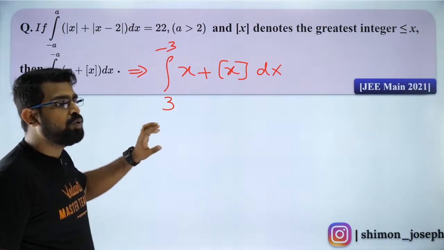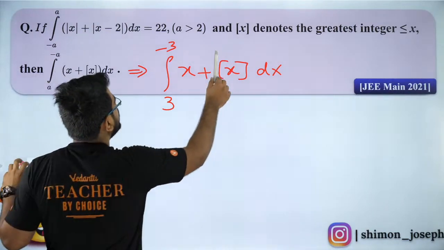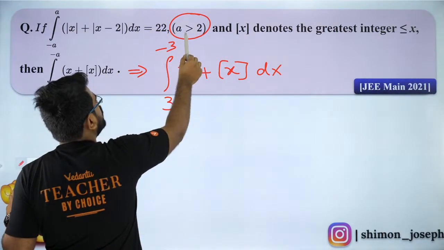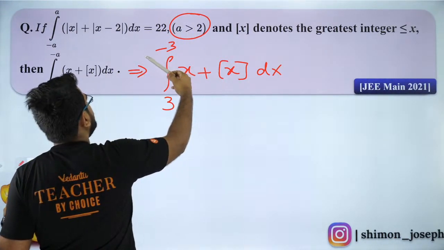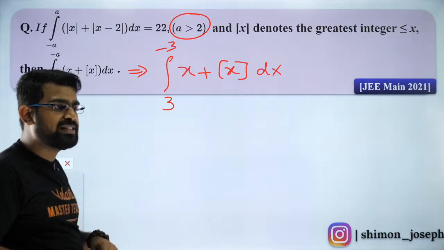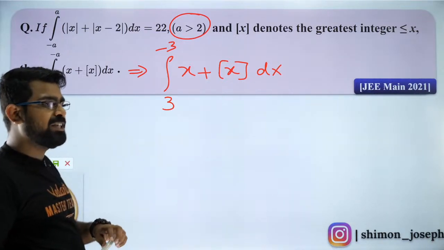Now, how do you know 2 and 0 are between minus a to a? Because a is greater than 2, na? So if a is greater than 2, 2 will be lesser than a. And 0 will be obviously greater than minus a. That is obvious, na? Are you getting it? I hope you understood it.